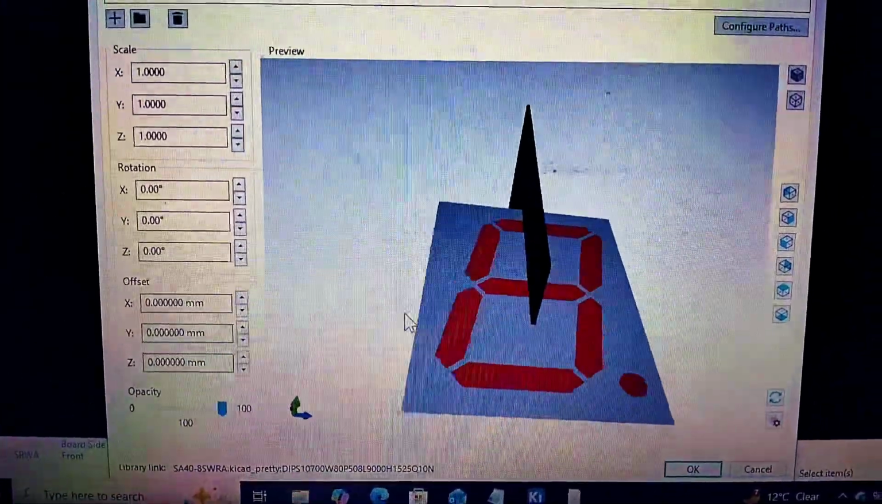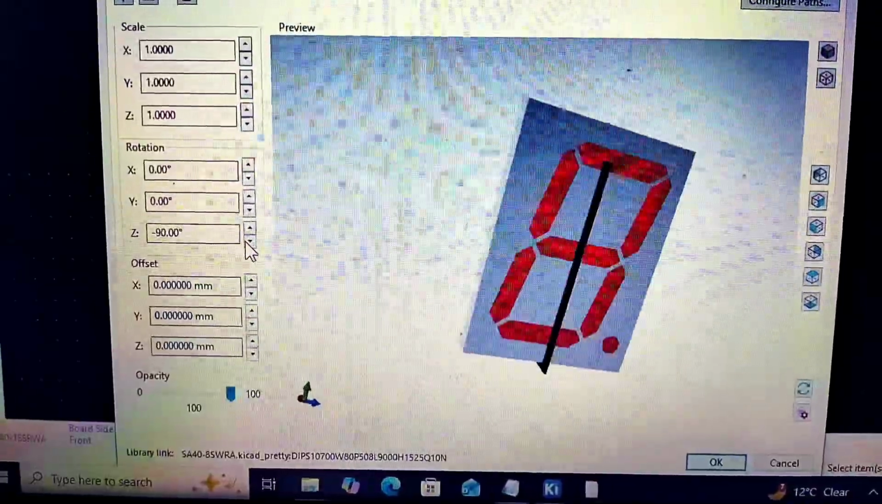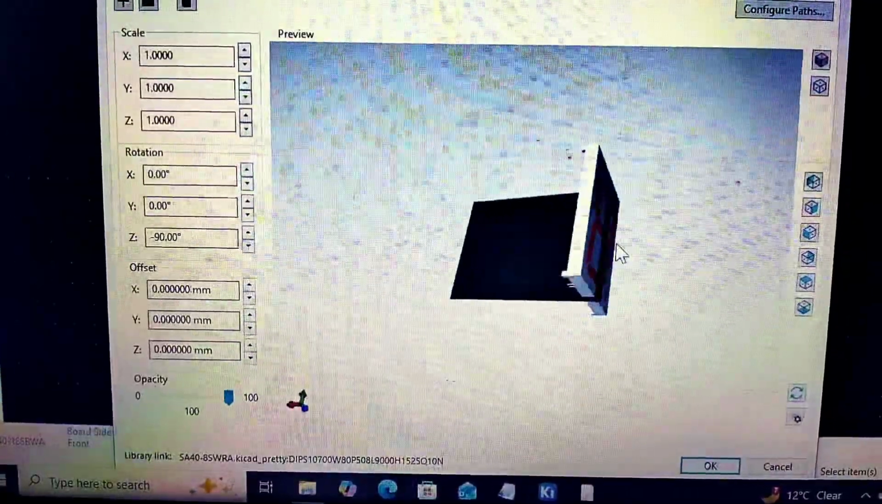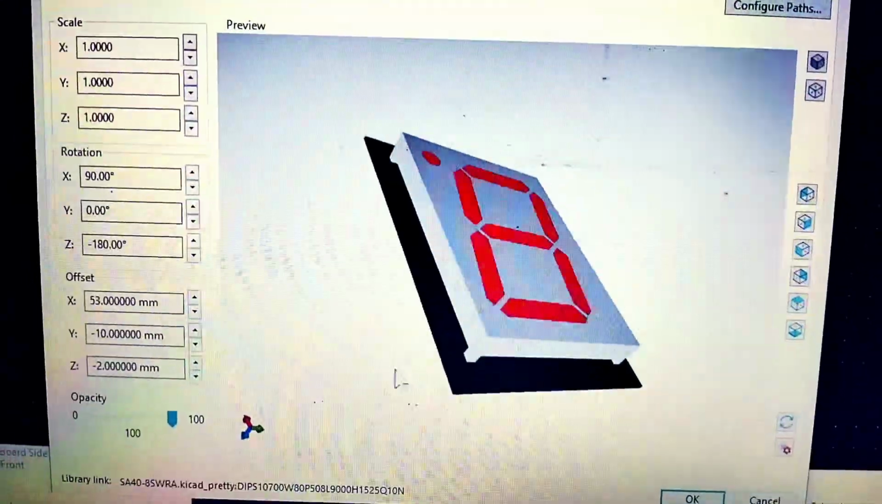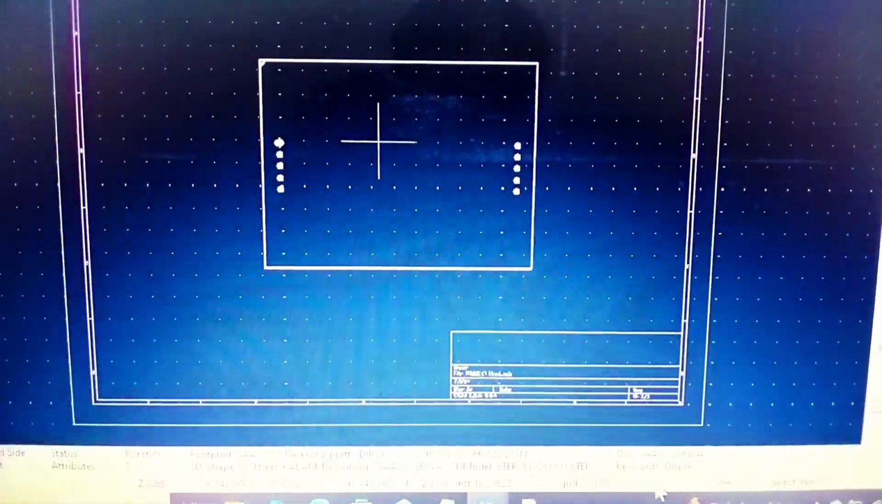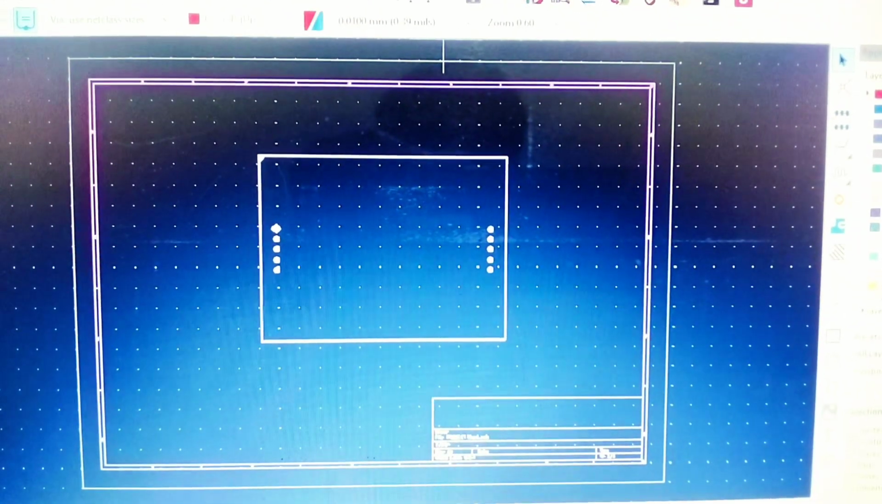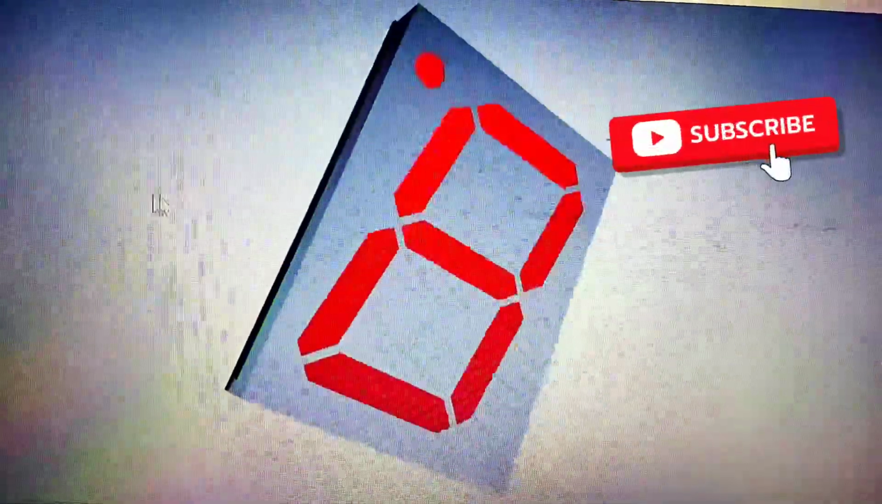Now we have to set this from this. Now see, we have successfully created symbol, footprint and 3D. Now click on OK. Now when I click on 3D view, this looks like this. We have successfully added the symbol, library, footprint and 3D model and 3D view.